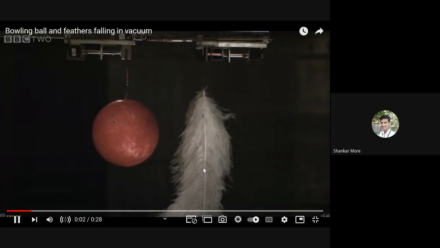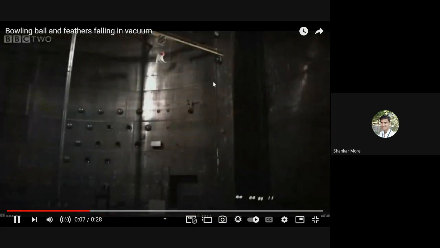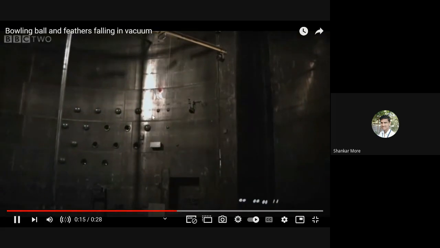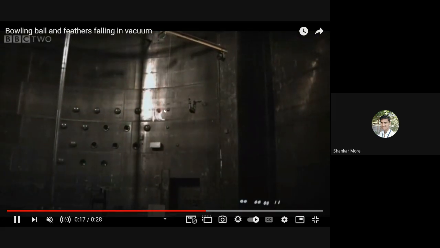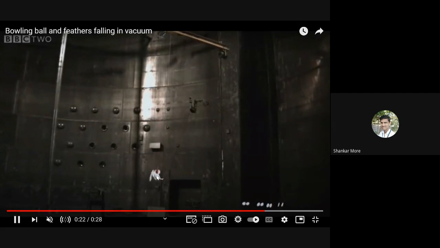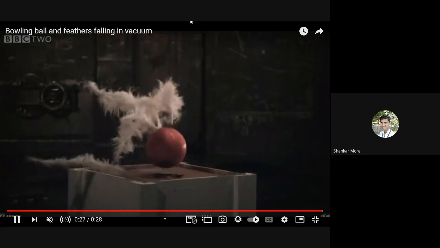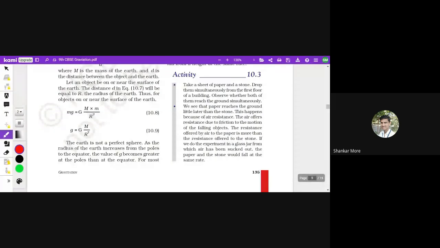See, this is a bowling ball, this is a feather, and they have been released at the same time. And see, they are coming at the same pace. If you can see here, they are coming simultaneously to the earth. Boom. Was it clearly visible, students, or was there any lag on the screen?